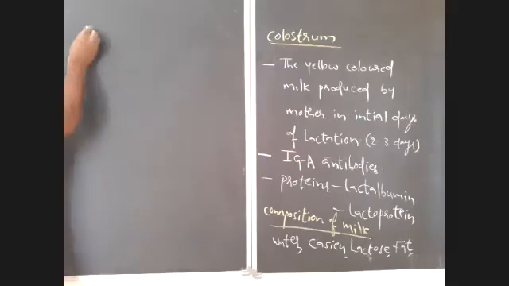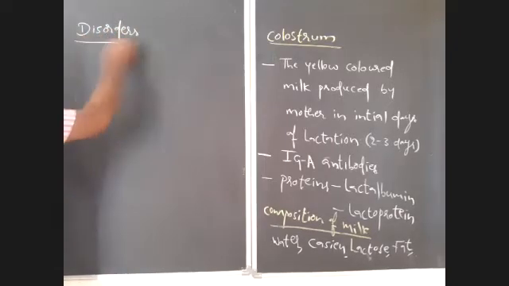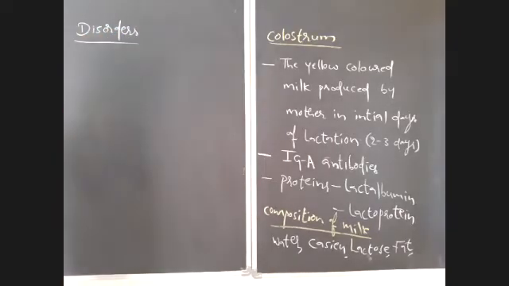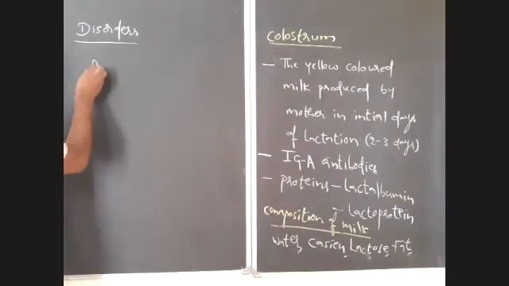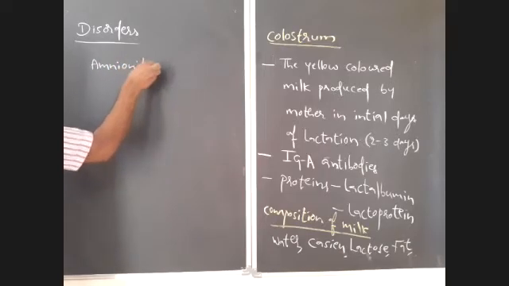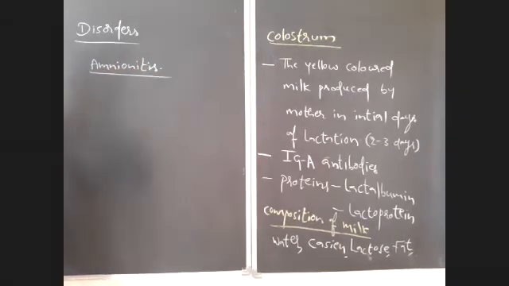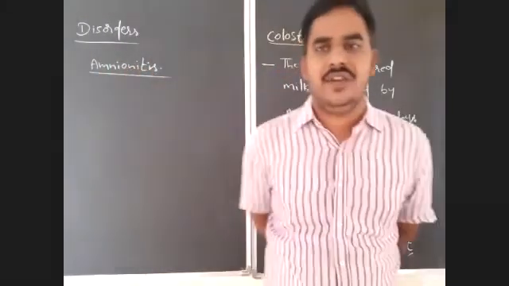Disorders of embryonic development. In this, the first one is related to the amnion, that is amnionitis. Amnionitis is the inflammation of the amnion.